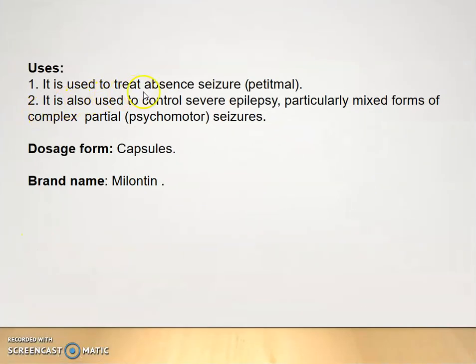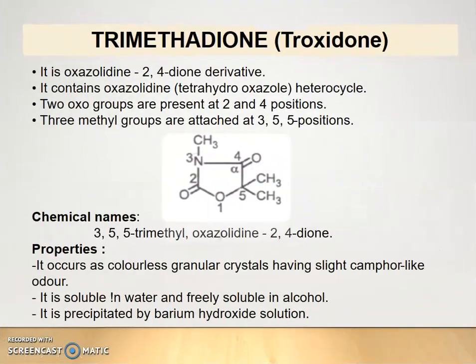Uses. It is used to treat absence seizure, that is petit mal seizure, and it is also used to control severe epilepsy, particularly mixed forms of complex partial, that is psychomotor seizures. Dosage form. It is available in capsule form and the brand name is Milontin. Next drug is trimethadione or troxidone.